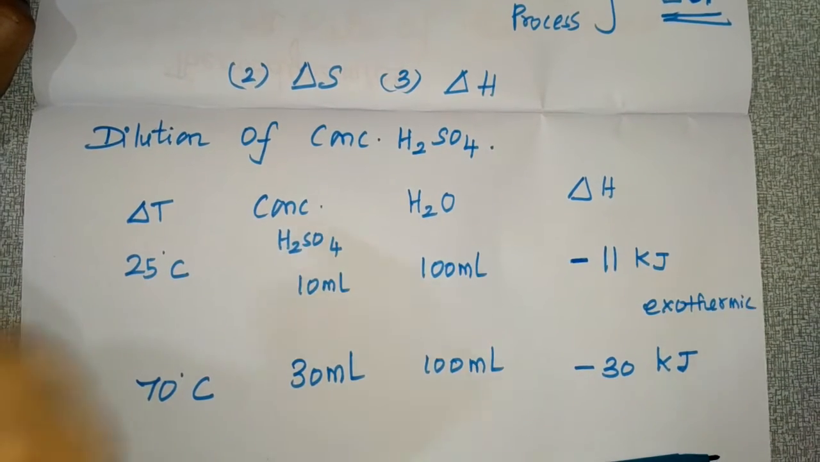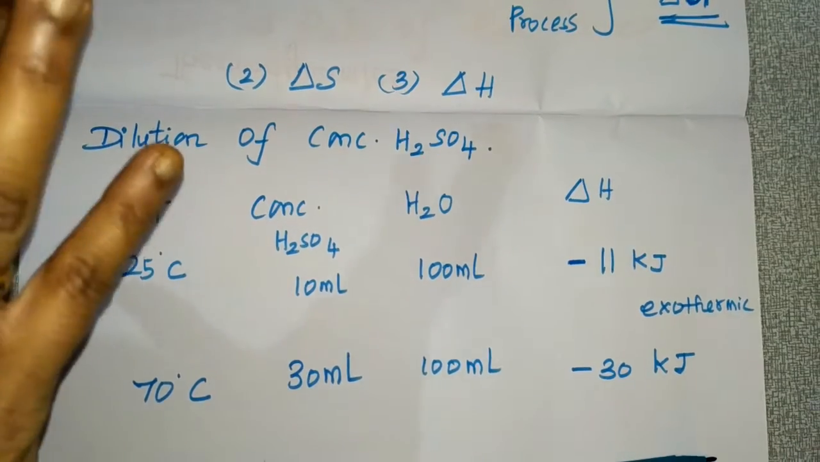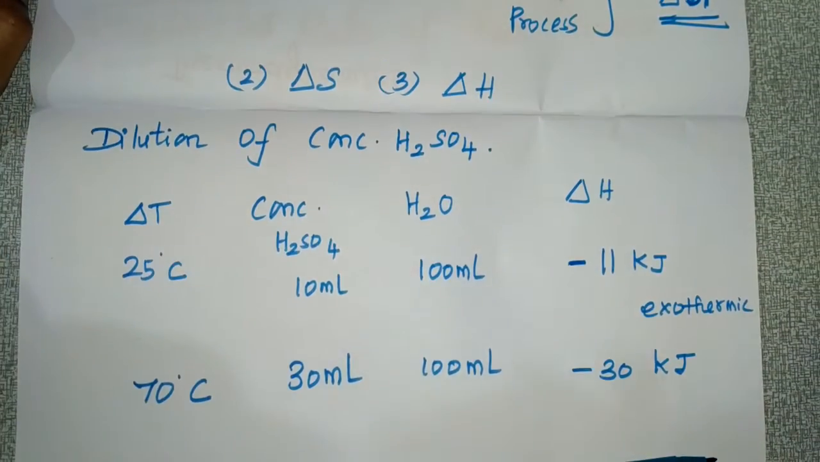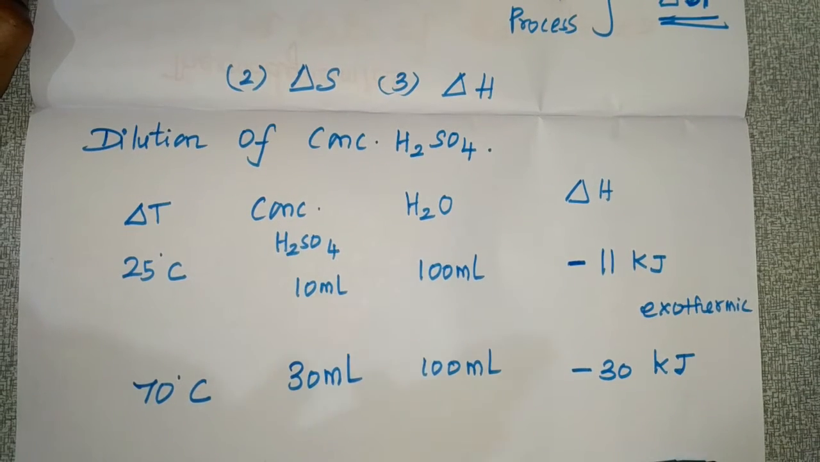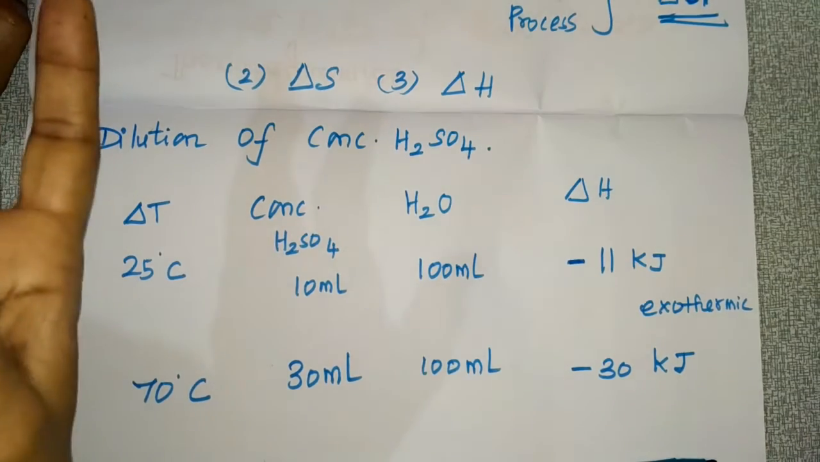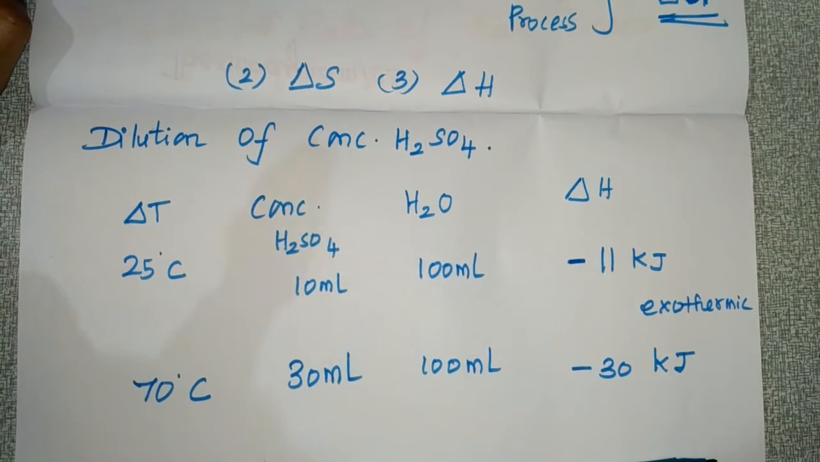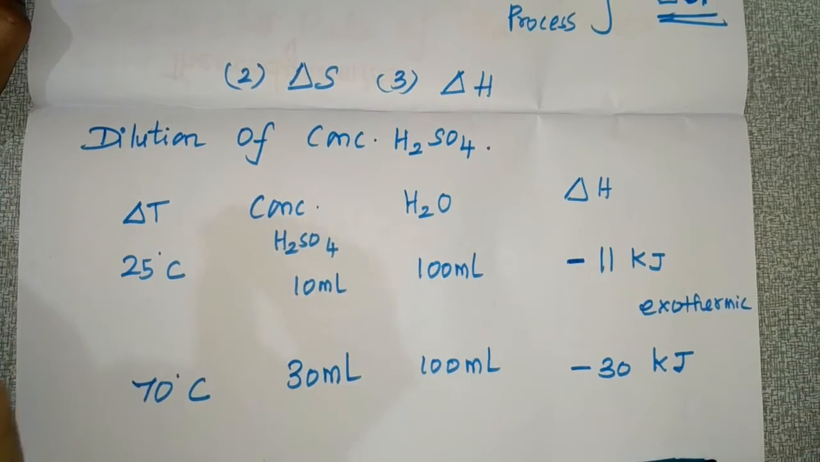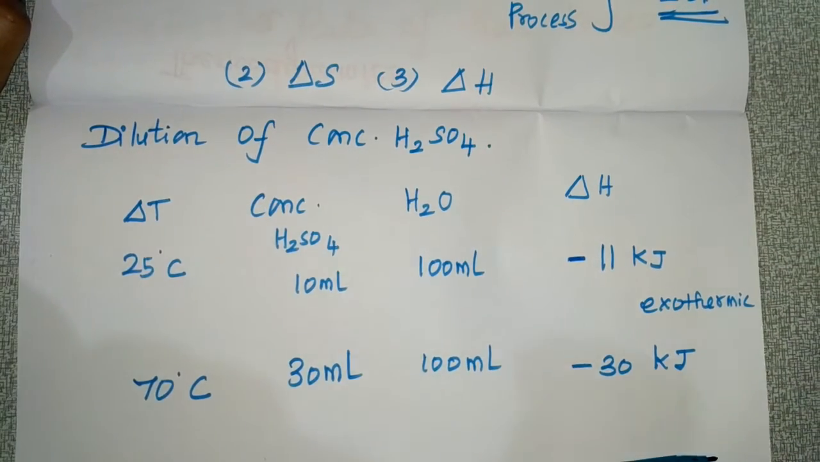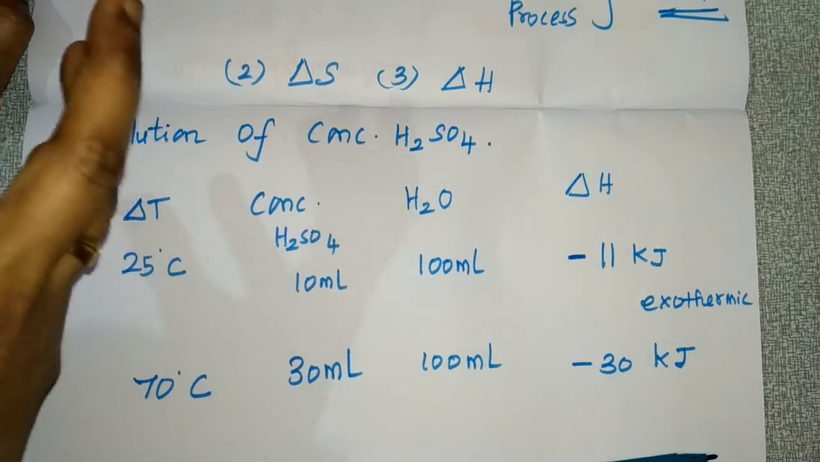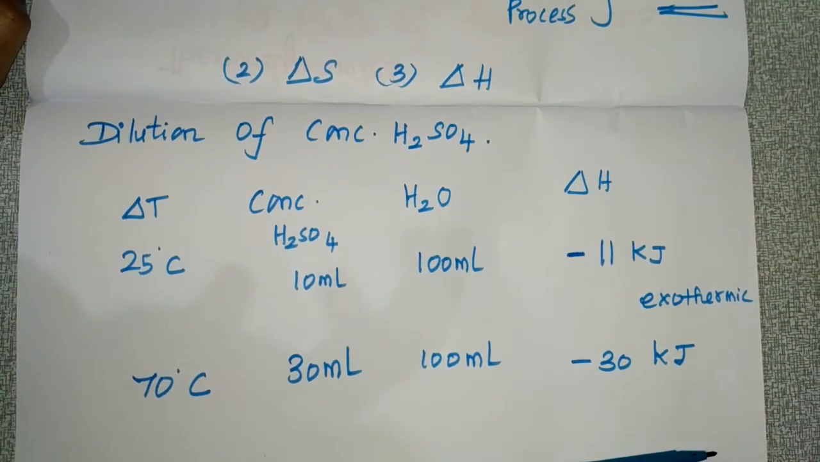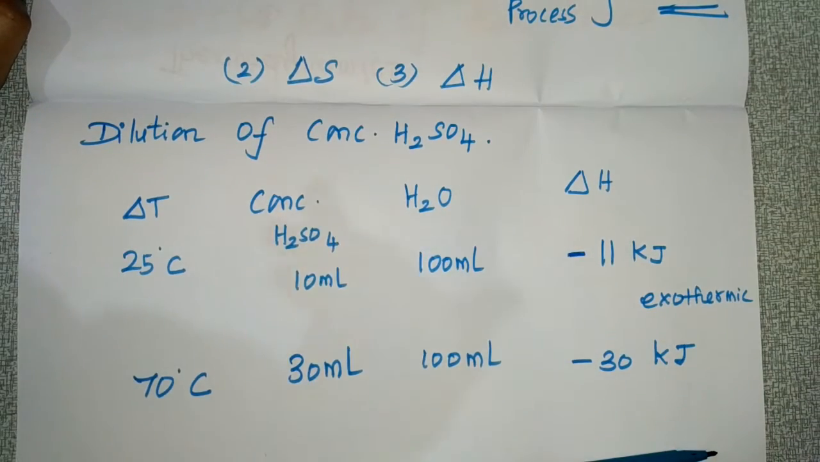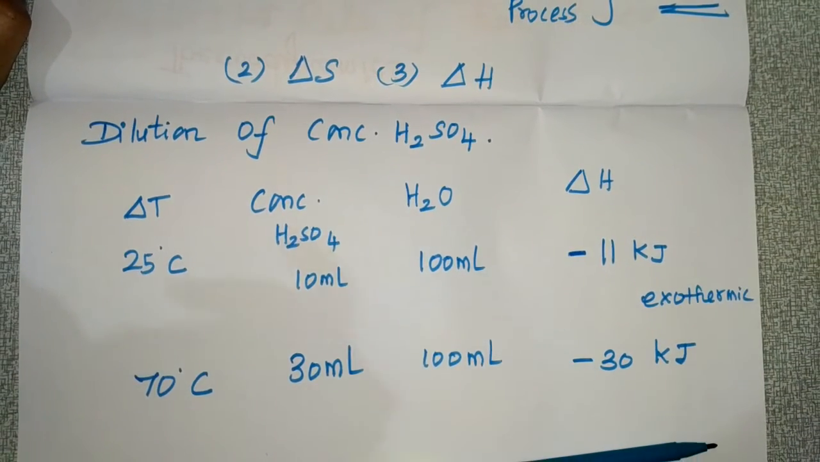If you see thermodynamics, we don't have this. Thermodynamics didn't give any information about how long the process takes place. This information, the rate of the reaction information, you can get from chemical kinetics. So only then are we going to this chemical kinetics topic.